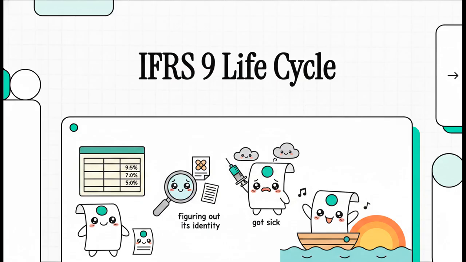We're going to follow an asset or a liability from the very second it's born on the balance sheet, figure out its unique identity, watch what happens when it gets a little sick with credit risk, and finally, look at how it gracefully, or maybe not so gracefully, meets its end. Let's just dive right in.